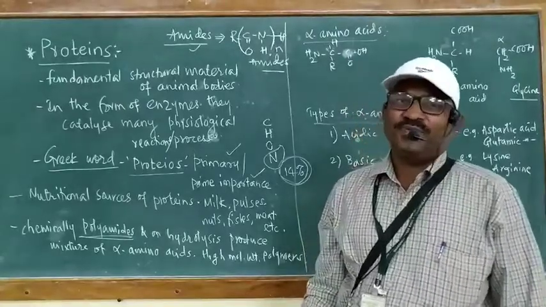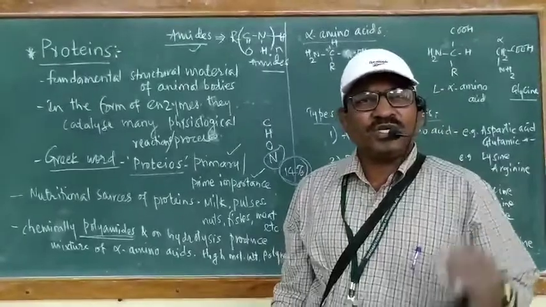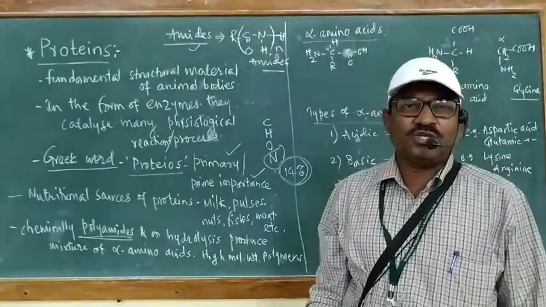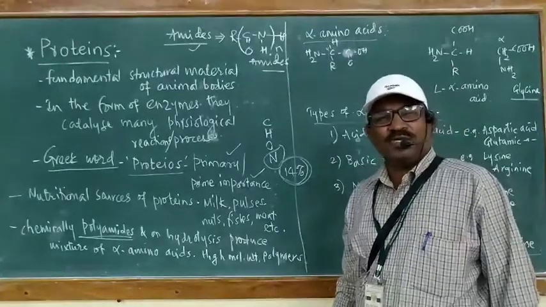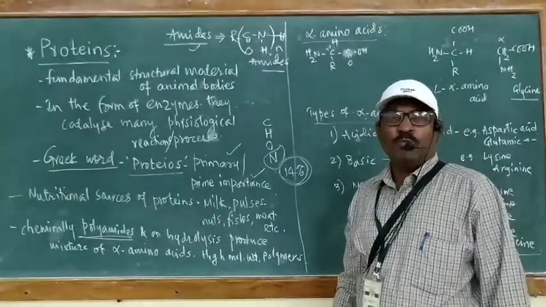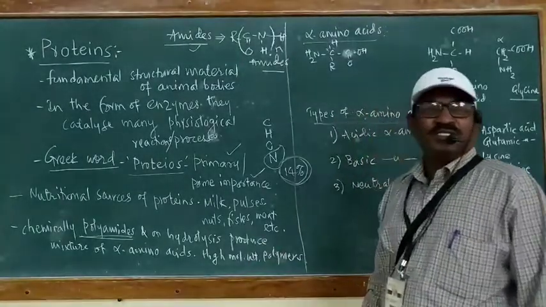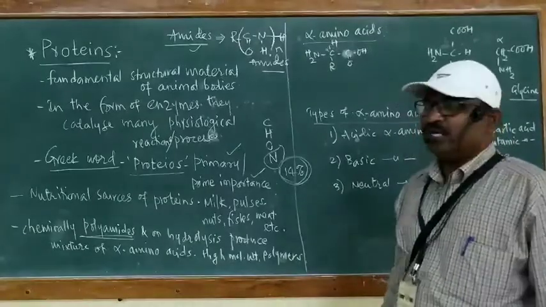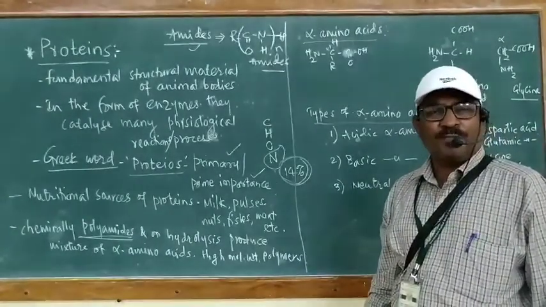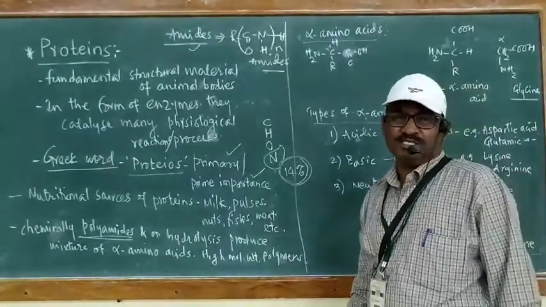But if different alpha amino acids, or a mixture of alpha amino acids, are obtained on hydrolysis of proteins, such a protein is called a heteropolymer. Homo, hetero, we have seen previously. In that manner, you are supposed to keep in mind that protein on hydrolysis may give only one type of alpha amino acid or a mixture of alpha amino acids.